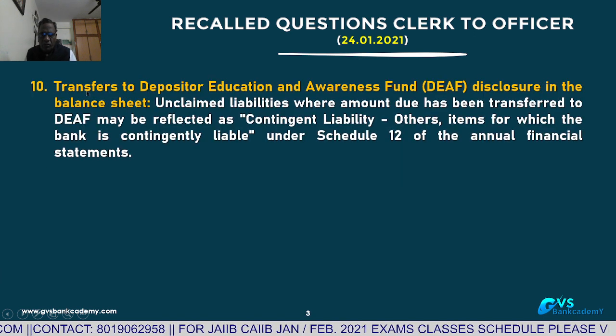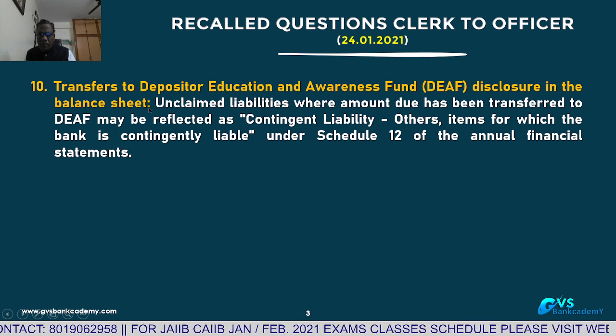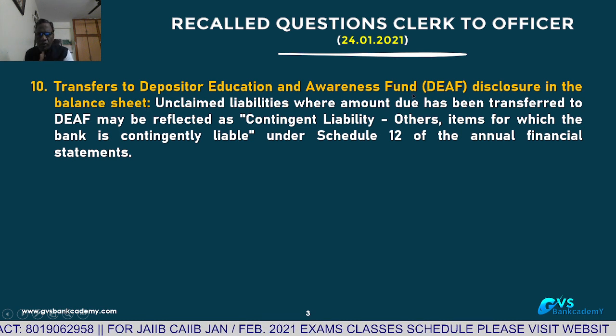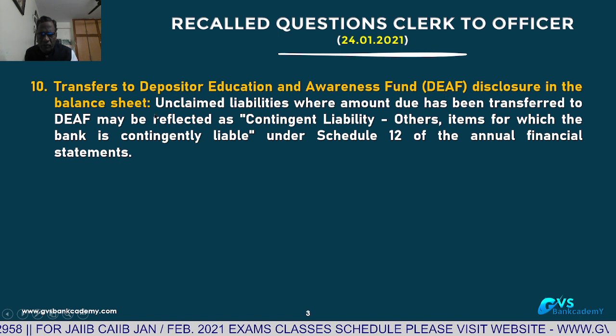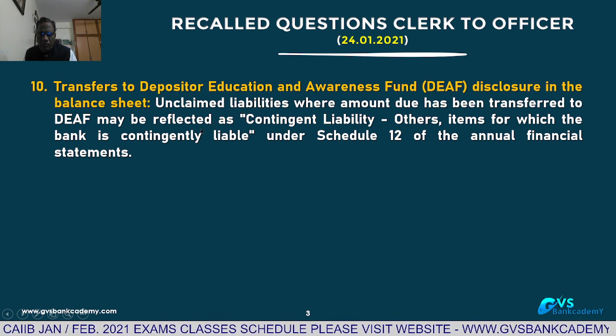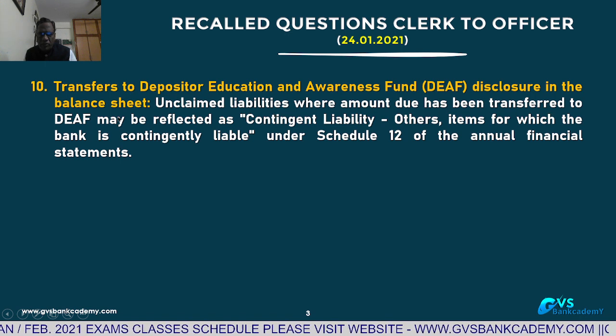Now this is a new question. Transfer to Depositor Education and Awareness Fund, disclosure in the balance sheet. Normally we talk about DEAF, BR Act Section 26A, unclaimed deposits of more than 10 years, rate of interest. Now they asked a new question: disclosure in the balance sheet. Whatever the DEAF funds transferred, how do we disclose it in the balance sheet?